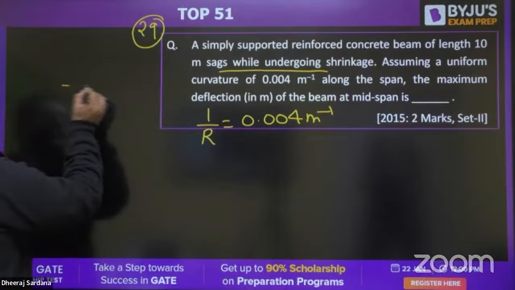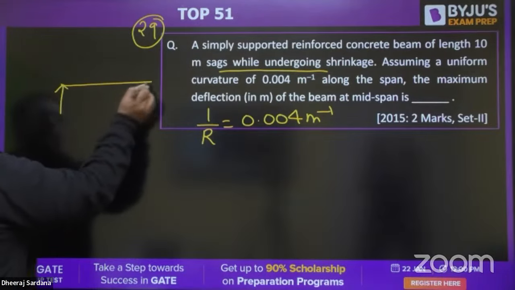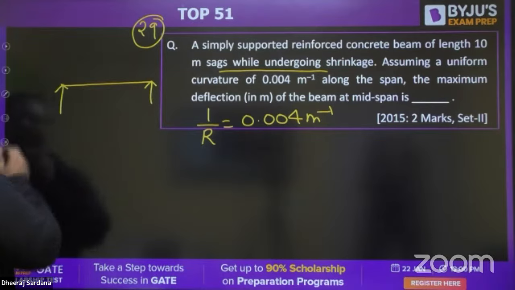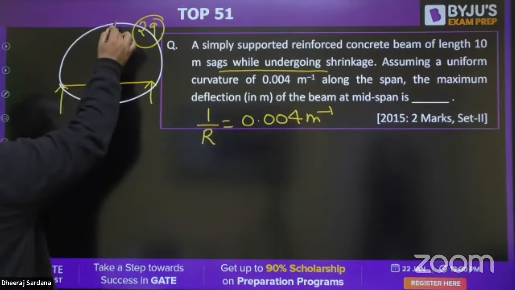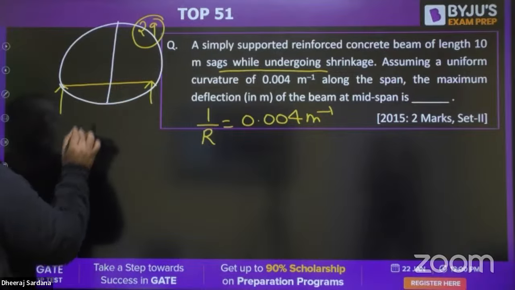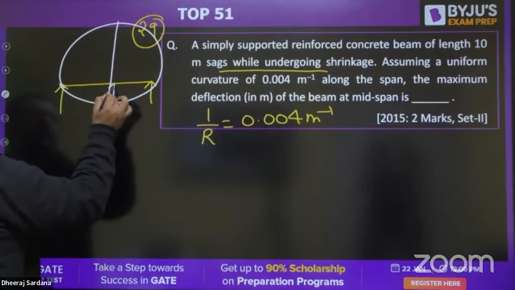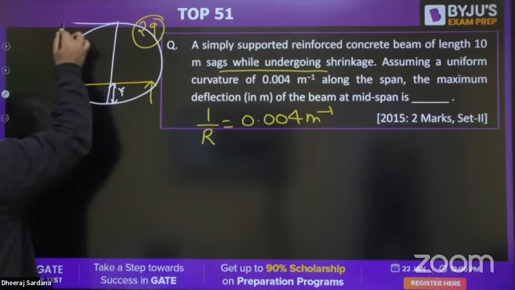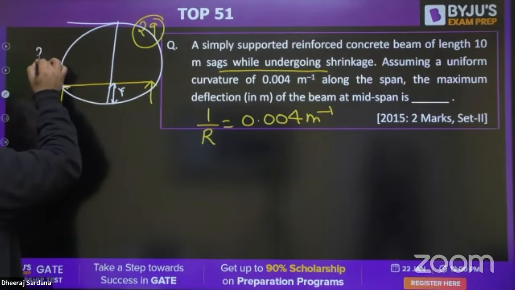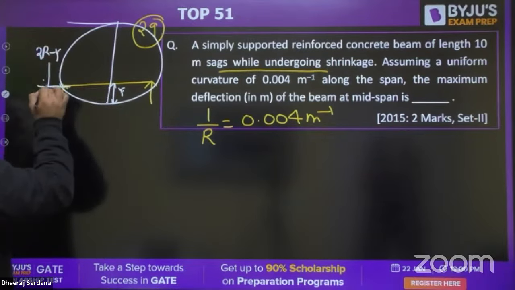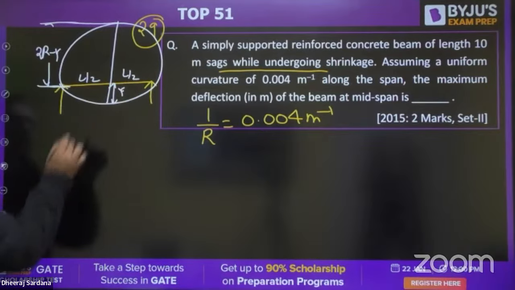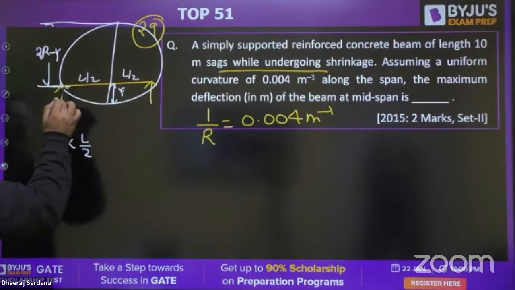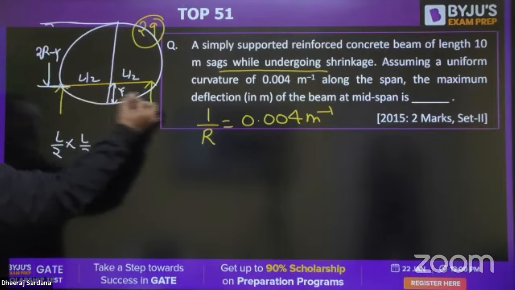So guys, you know this is the beam. And after deflection, it is part of this circle. I feel everybody is aware that if I take this diameter, this is going to be your deflection, and this part is 2R minus y. This is L by 2 and L by 2. You can write L by 2 into L by 2. I feel everybody knows the property of circle, when a diameter is cutting a chord.